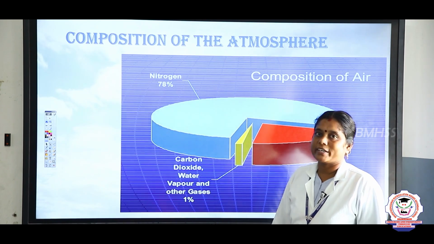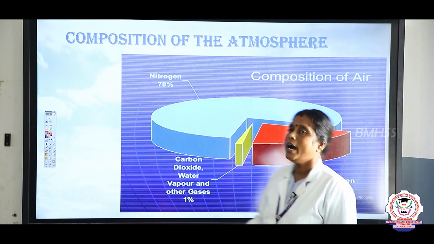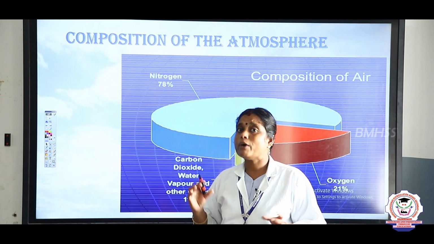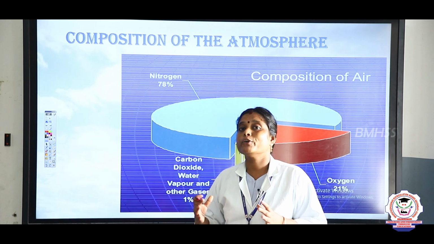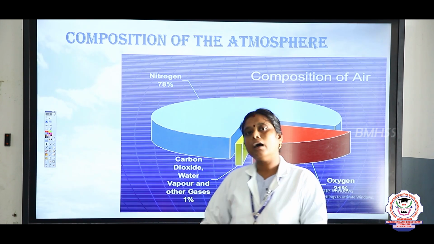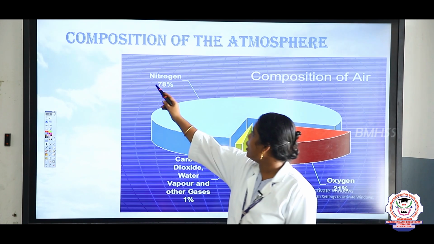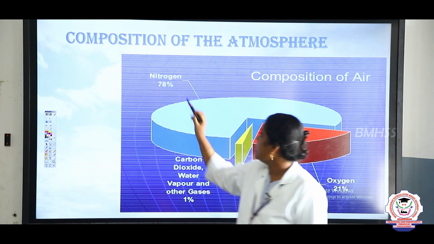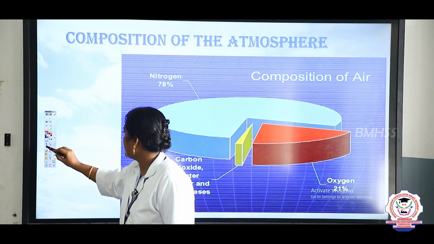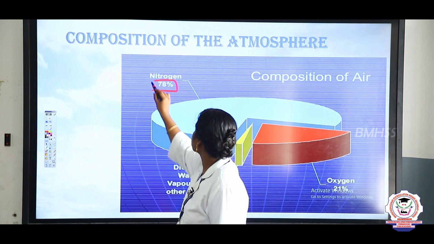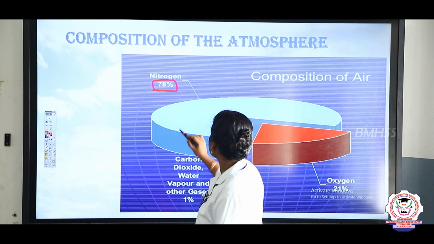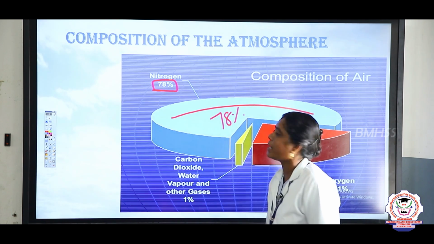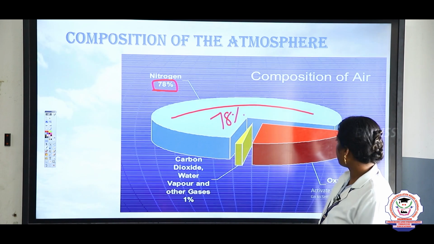So the next topic is composition of the atmosphere. Shall we discuss, children, the amount of gases? How much amount of gases consists in the atmosphere? First of all, nitrogen. 78% of nitrogen consists in the atmosphere.